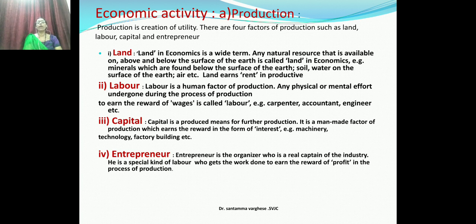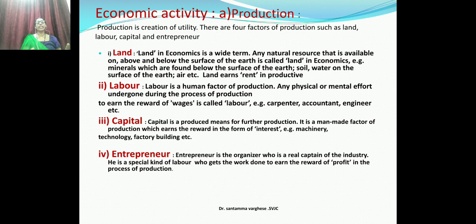So these four factors of production in economics get a reward, and that reward has different names. The land gets what? Rent. The labor gets wage. Capital gets interest. Entrepreneur gets profit. So these are the four factors of production. Now got it? So what is economic activity? In economic activity, what will take place? Production takes place.